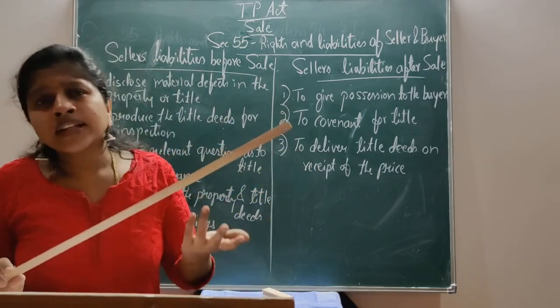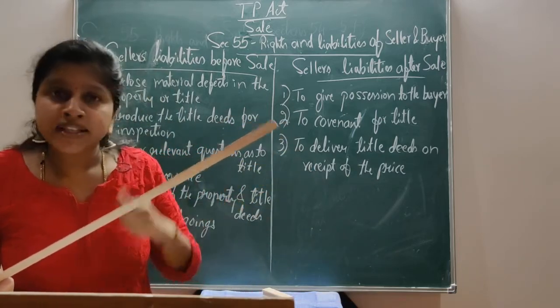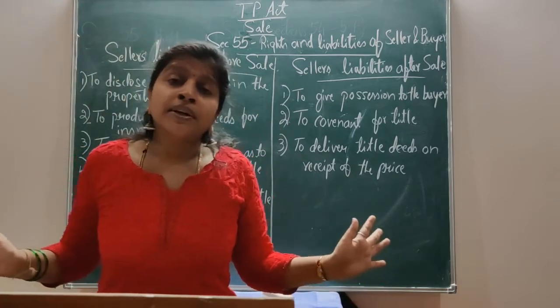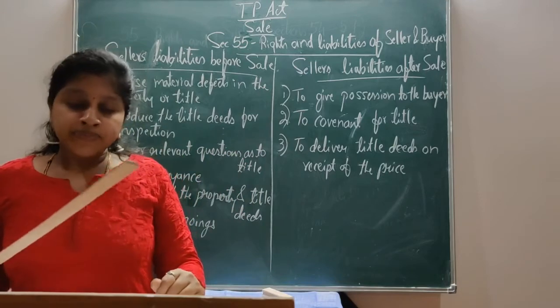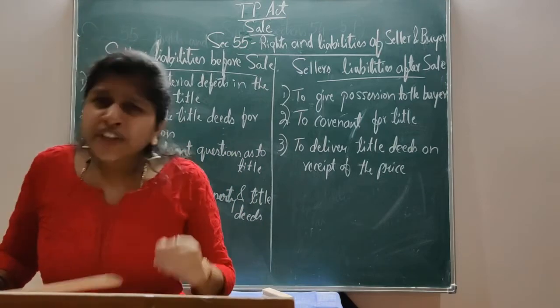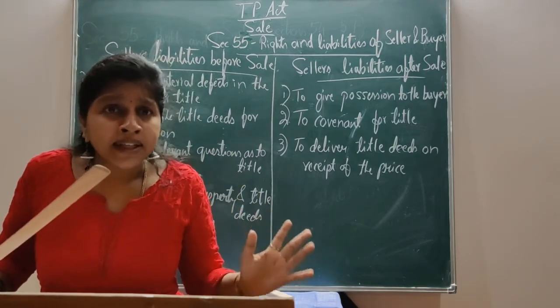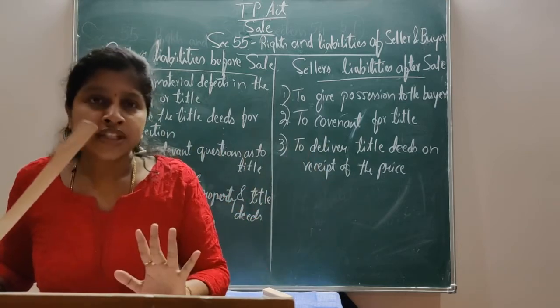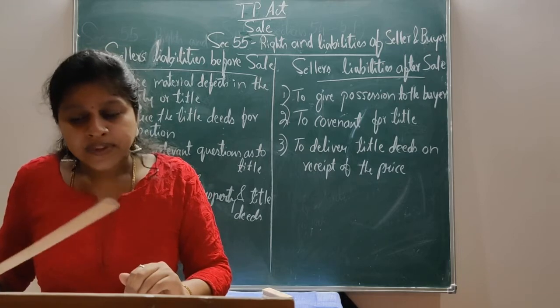Then only the buyer can purchase the property. Therefore, if any questions are asked by the buyer to the seller, it is the seller's duty to answer the relevant questions asked by the purchaser.